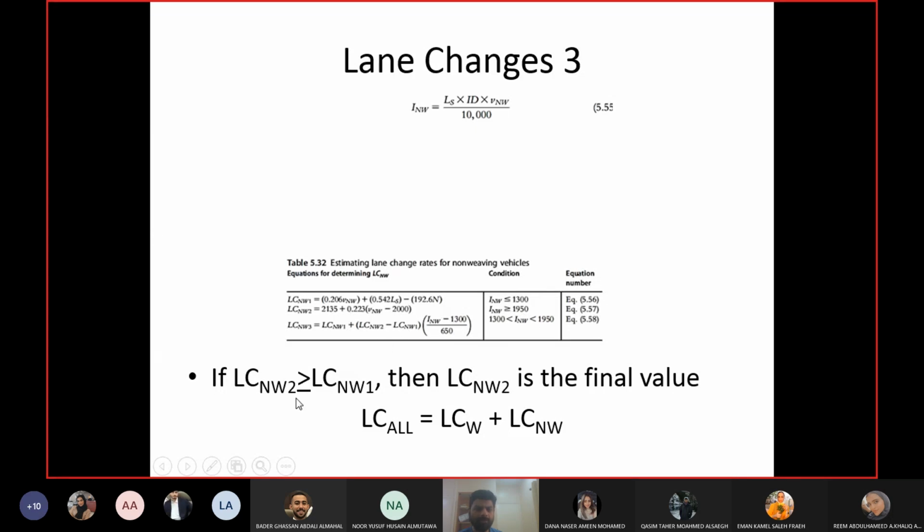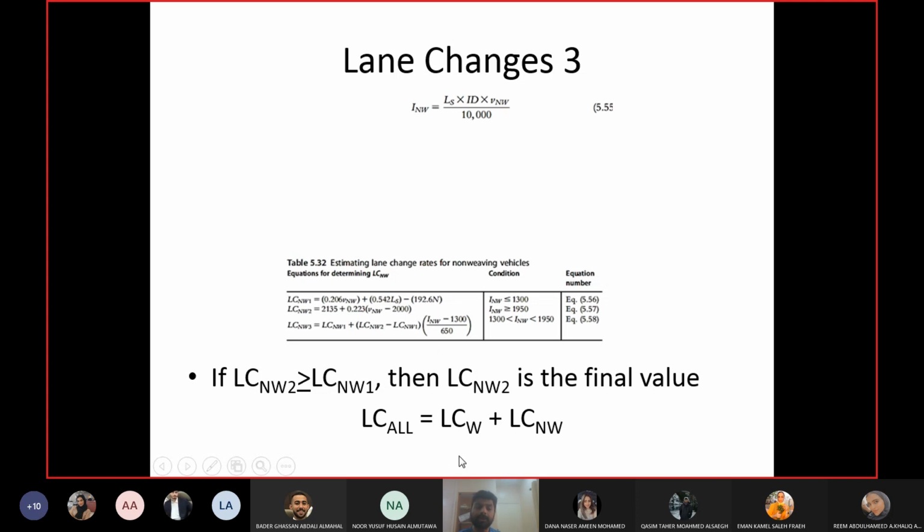Okay. Now they are saying if you calculate the first two values, and the second value is more than or equal to LC and W1, then you will take this value. I don't know where they are coming up with this, but this is what they are saying. I don't know how we would calculate both values, seriously.